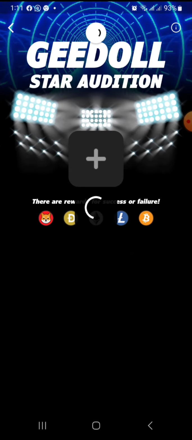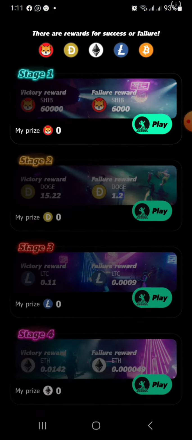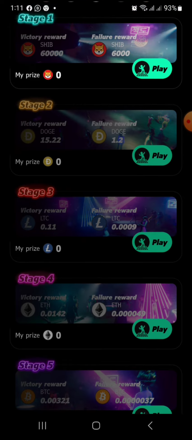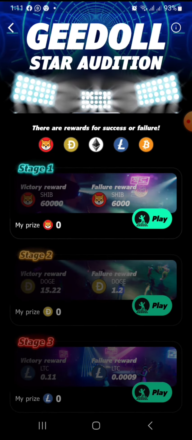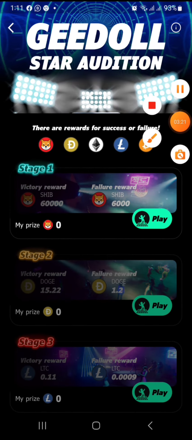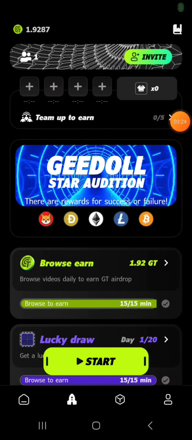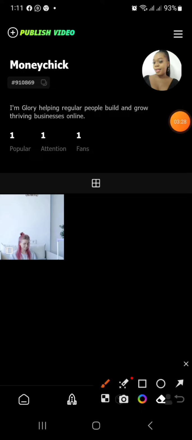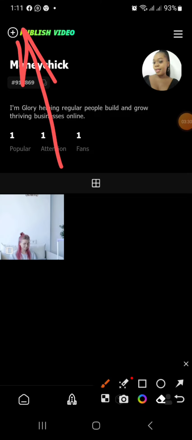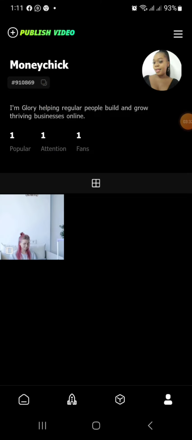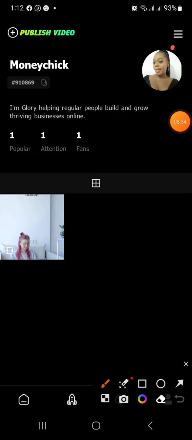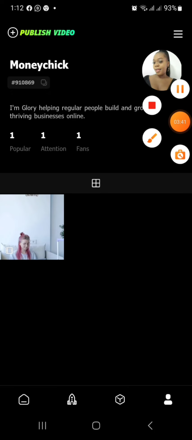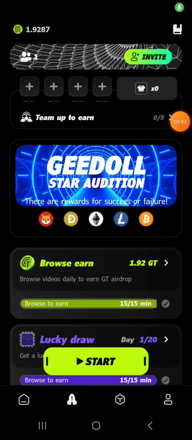Once you click here, you can see different types of games you can play, you get rewards which you can convert and earn money on this platform. You can also click on this human icon to upload video. If you want to upload video, you click on this plus sign. After you upload video, your video will go on review. If you want to edit your profile, you click on this three-line icon here. You edit your profile, put your name, put your picture, and you get going. So this is everything you need to know about this platform.